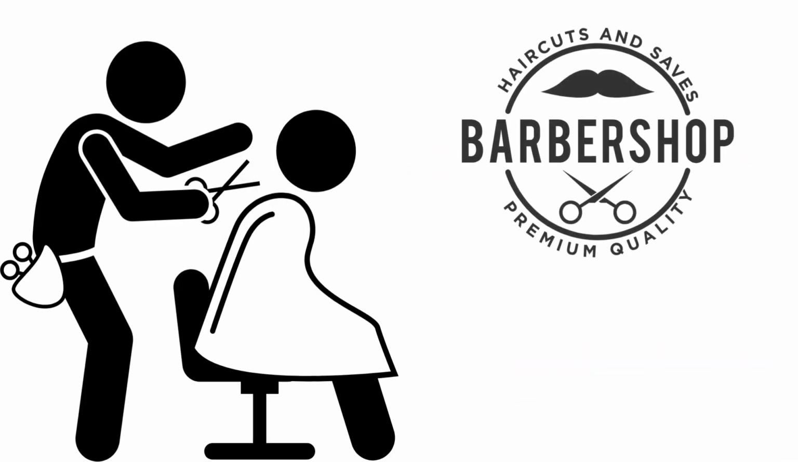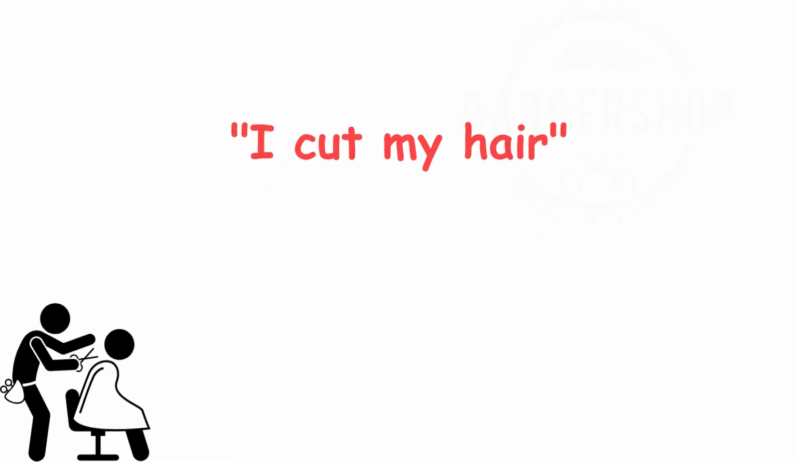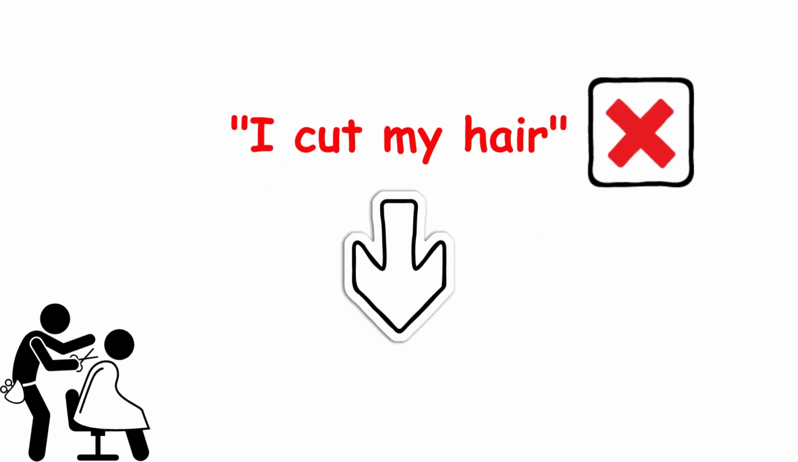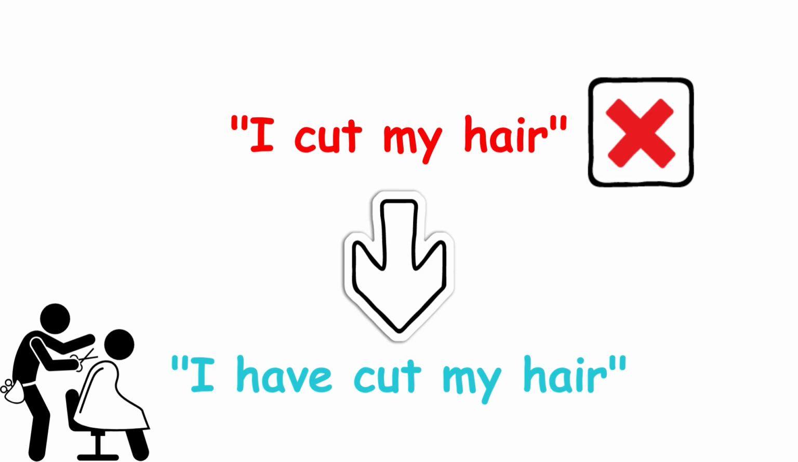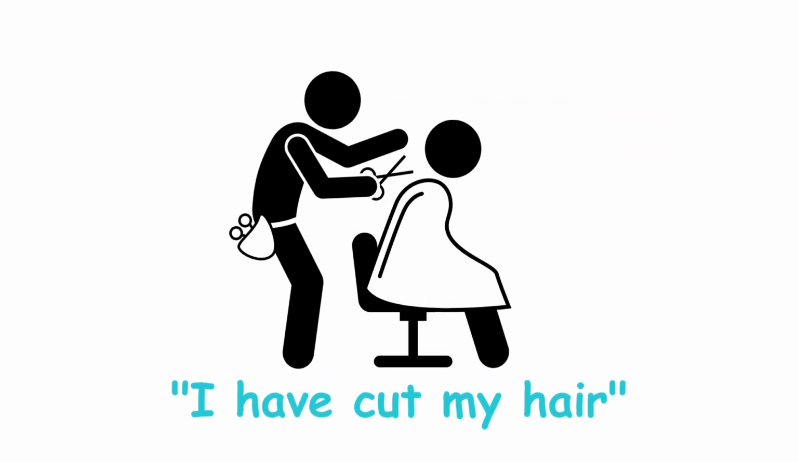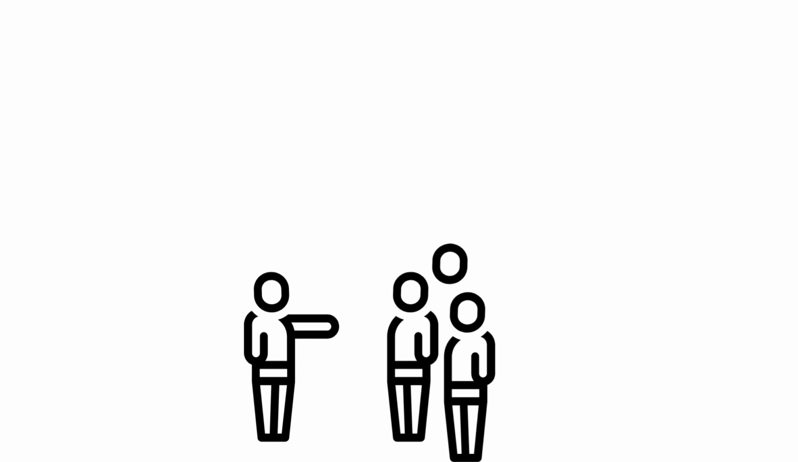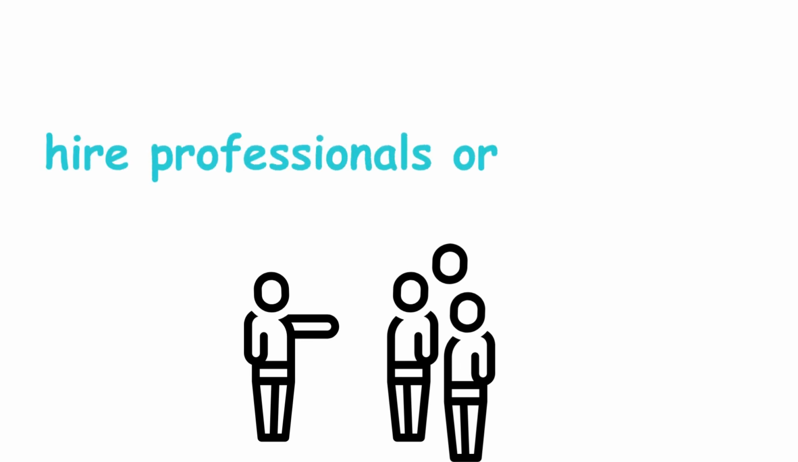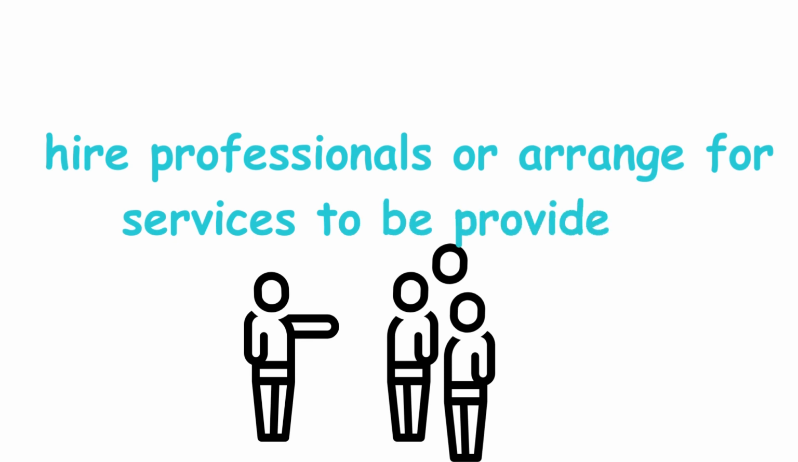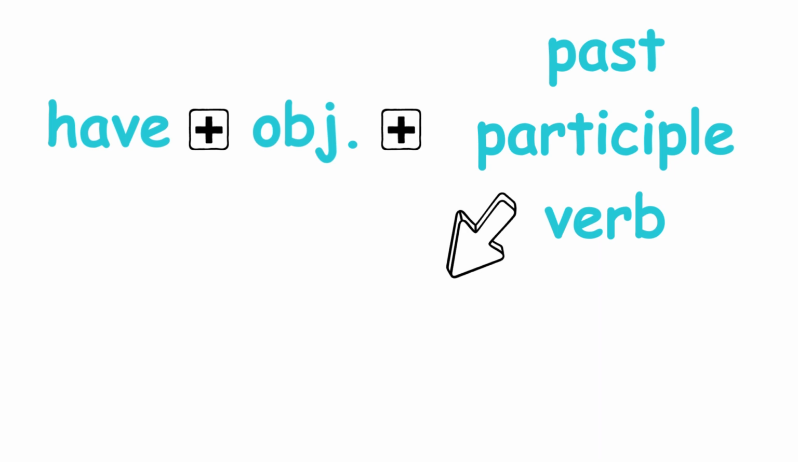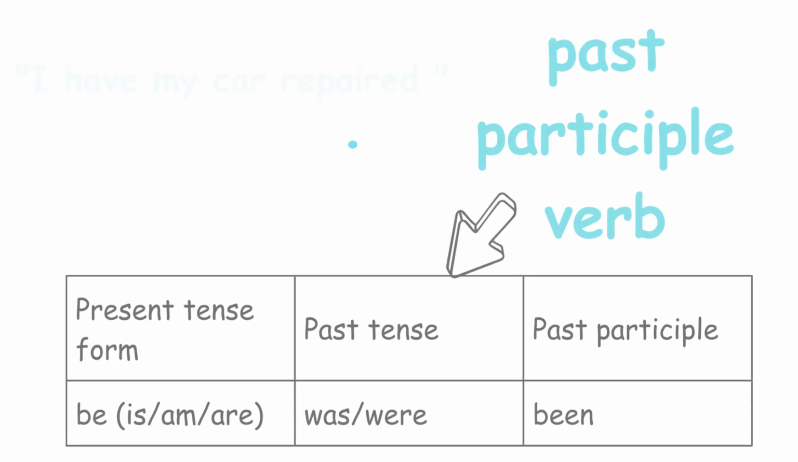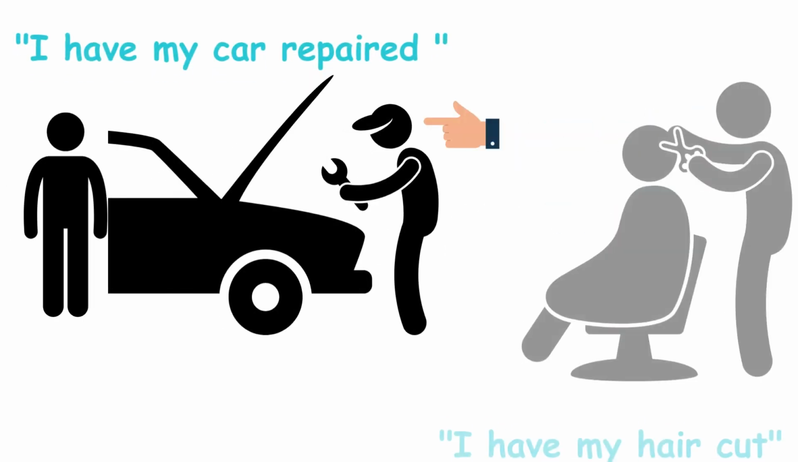But if you go to a hair salon or barbershop, you cannot use this structure. Instead of this, you should say, "I have my hair cut." We use this grammar structure when we want to emphasize that someone else is responsible for performing the task or job on our behalf. It is often used in situations where you hire professionals or arrange for services to be provided. Have plus object plus past participle verb is used to communicate that someone has completed a work or job for you.